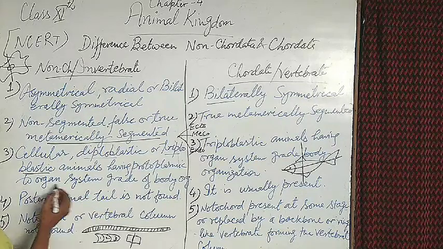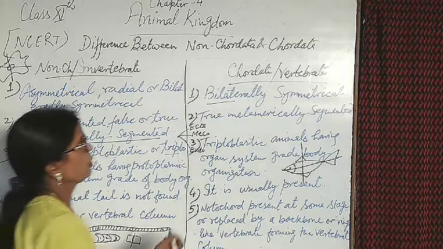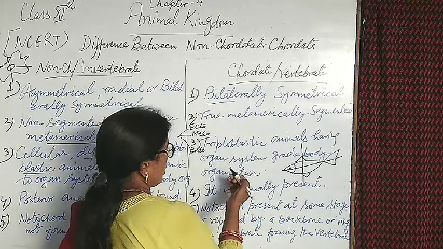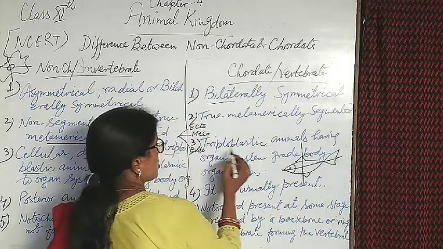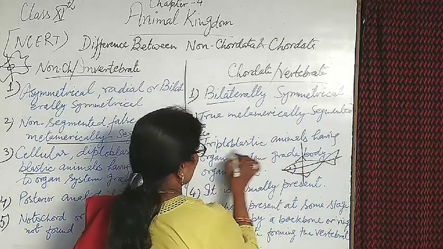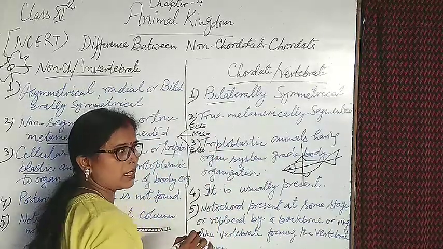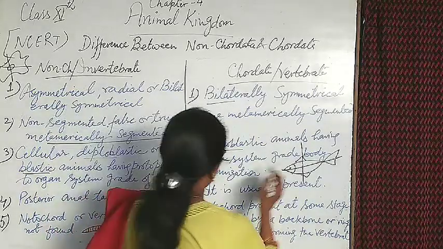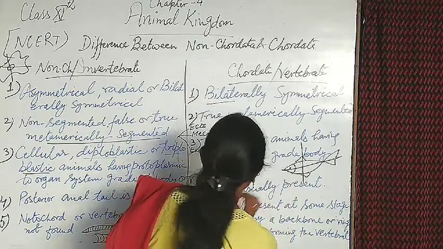Having protoplasmic to organ system grade of body organization. In the advanced organisms, chordates like fishes, frogs, mammals and reptiles, all organisms have the triploblastic condition, because three layers are present in the embryonic developmental stage: ectoderm, mesoderm and endoderm, having organ system grade body organization.